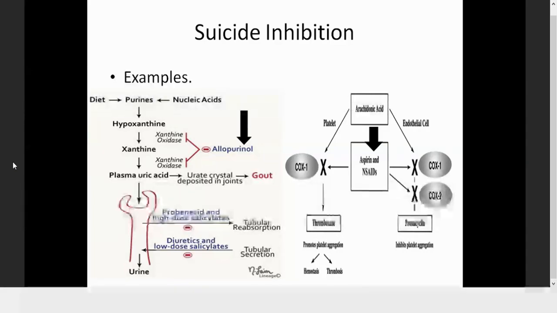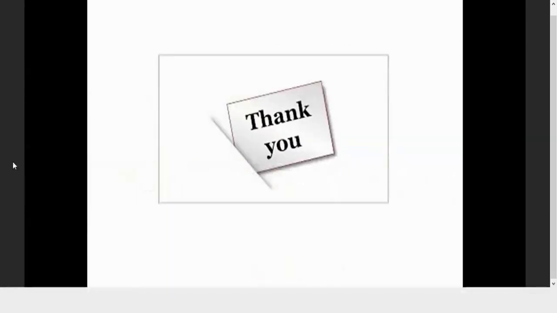So we do not have to study that now. For now we only have to remember the one example of aspirin, which acts like a suicide inhibitor. So this type of inhibition is non-reversible and it cannot be reverted back. So this is all for today, and this is a very important topic. Usually it is asked